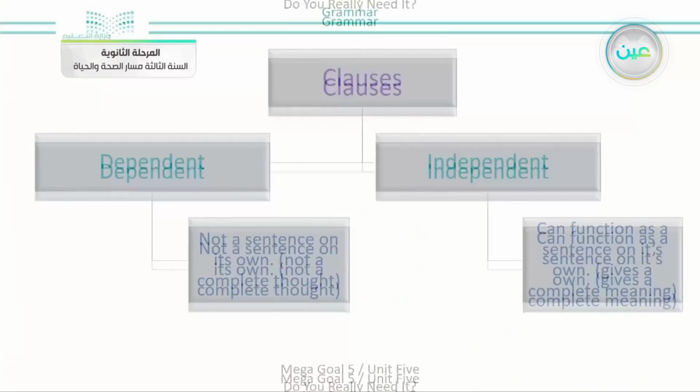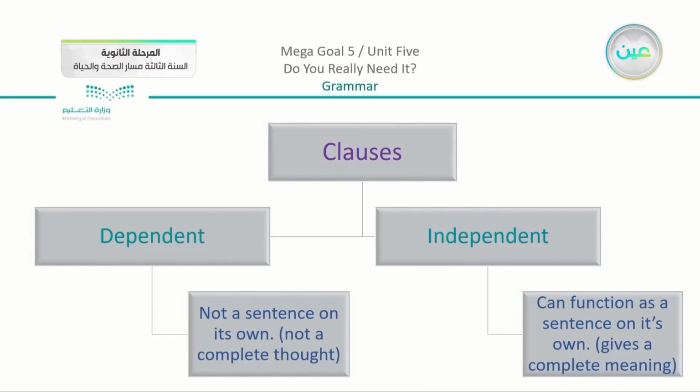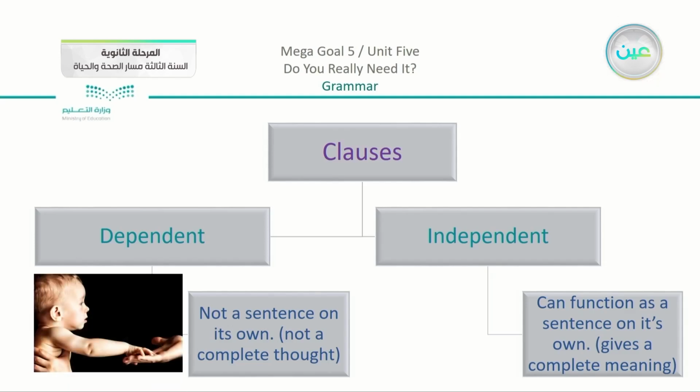Now moving on, we're going to make it even more clear. We have clauses. Now the two clauses, as I said, we have here different ideas. Now these ideas or these clauses, they can be dependent or they can be independent. So what does that mean? Now the dependent clause here is not a sentence on its own, not a complete thought. So the idea or the thought is not complete. Now you can think of the dependent clause here like a baby. A baby depends on another person. The baby does not act or does not care about himself or depend on himself or herself.